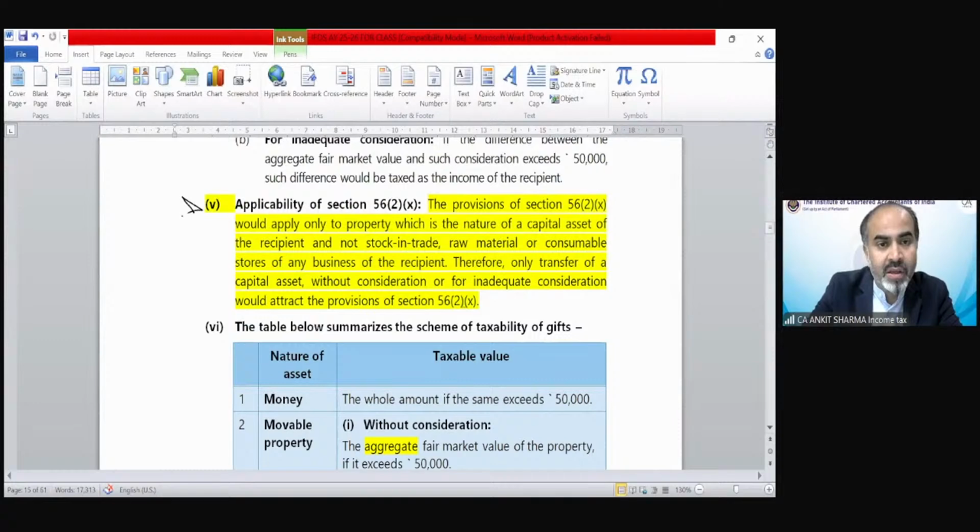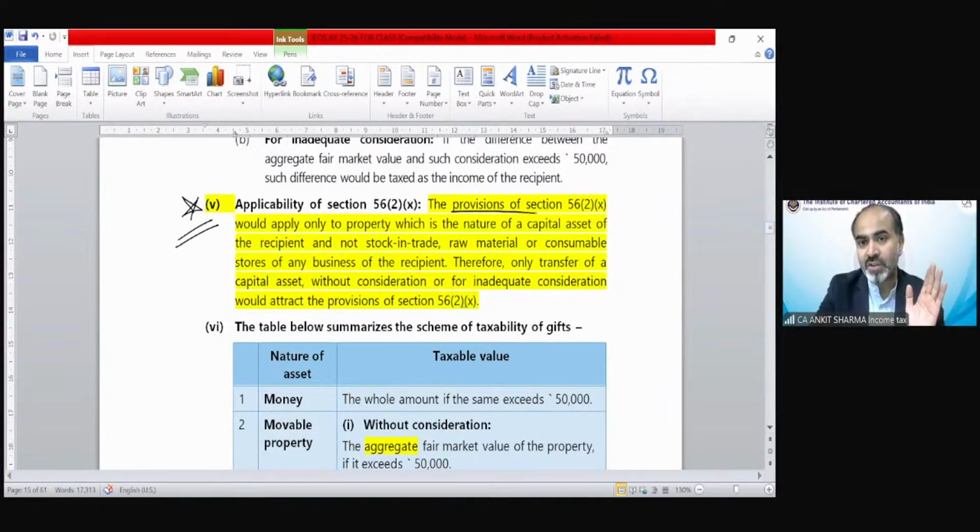I have already marked it, highlighted it, and it says the provision of gift, that is income from other sources, would be applicable only if the asset you received is a capital asset. So if you receive any asset as stock in trade, then these provisions would not be applicable.